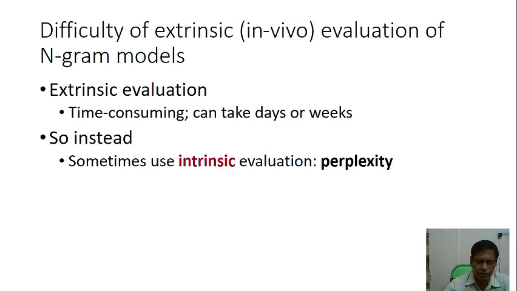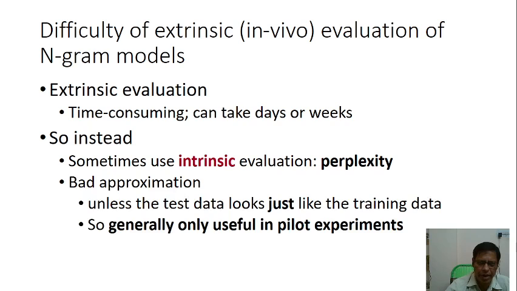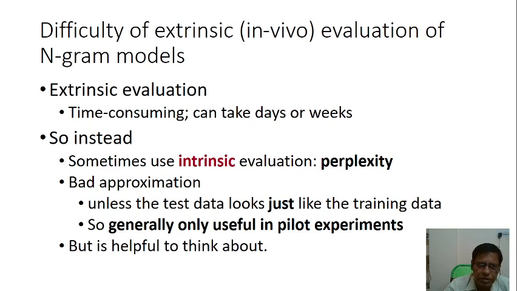So instead, we sometimes use intrinsic evaluation, that is perplexity. Perplexity is a bad approximation unless the test data looks just like the training data, so it is generally only useful in pilot experiments.